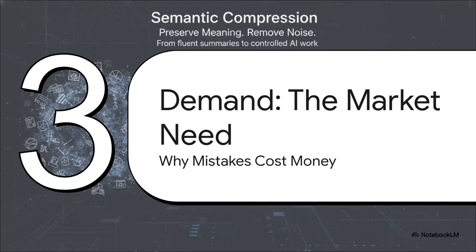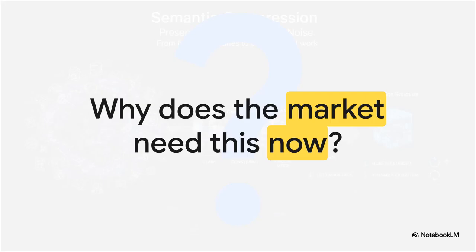Section 3. Demand, the market need. Why mistakes cost money. We're pivoting now to the first pillar of our investment traction triad, demand. Why does the market desperately need this right now? I'm posing this directly to you. Think about it. Demand shows up when a repeated failure becomes just too expensive to ignore.